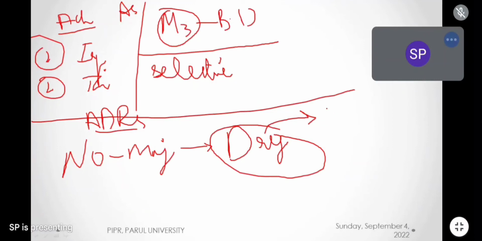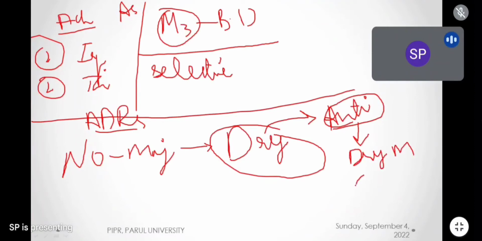Yes, simply you have to tell anticholinergic action. एंटीकोलिनर्जिक के एक्शंस क्या क्या है? It will show dry mouth. It will decrease gastric peristaltic movement. Actually ये दो drugs, they will not cause constipation, but I am just telling you the anticholinergic actions. In the mouth it will cause dry mouth, in the stomach it will cause constipation, and in the urinary tract it will decrease the urine output, and on the muscles it will relax muscles, and on the blood vessels it will constrict the blood vessels.